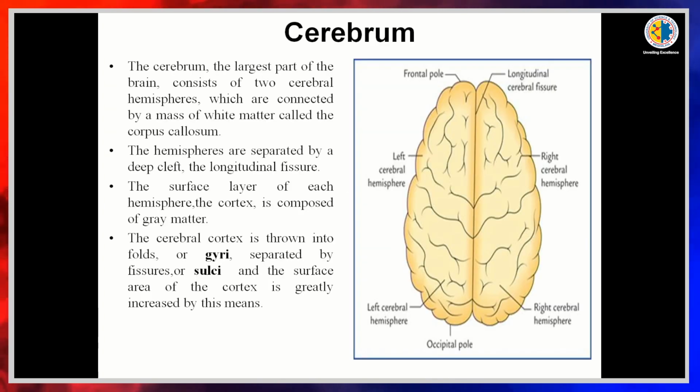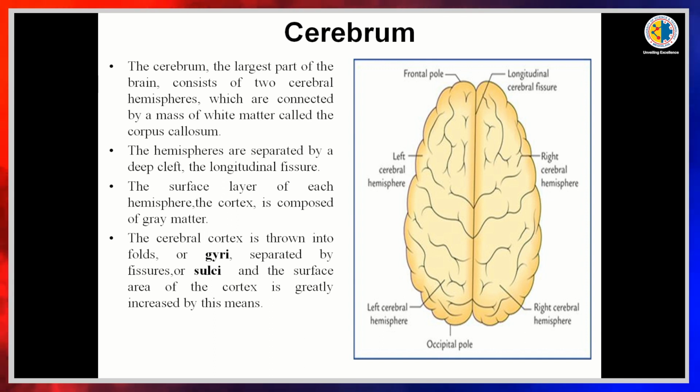Then coming to the cerebrum. The cerebrum is the largest part of the brain, which consists of two cerebral hemispheres, connected by a mass of white matter which is known as the corpus callosum. The hemispheres are separated by a deep cleft which is known as the longitudinal fissure.